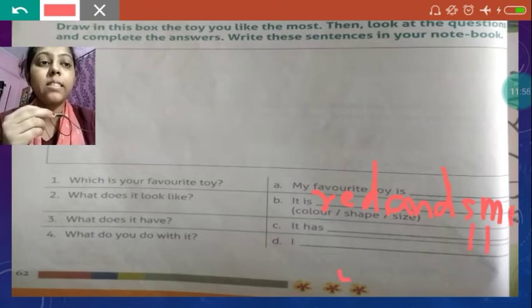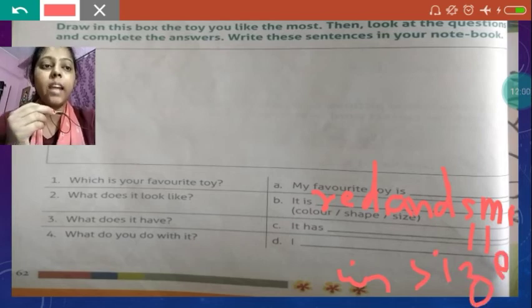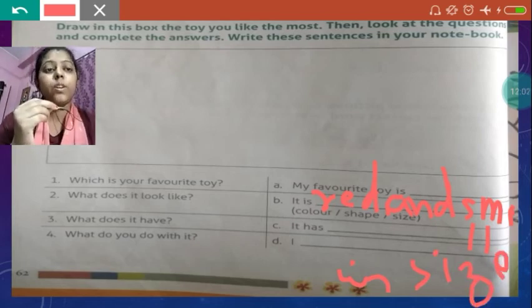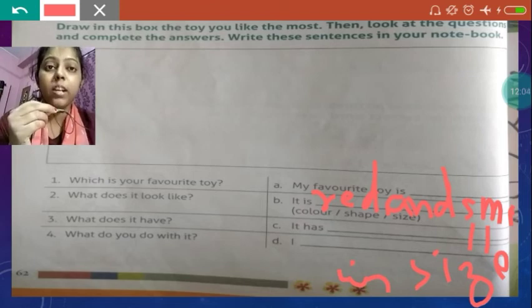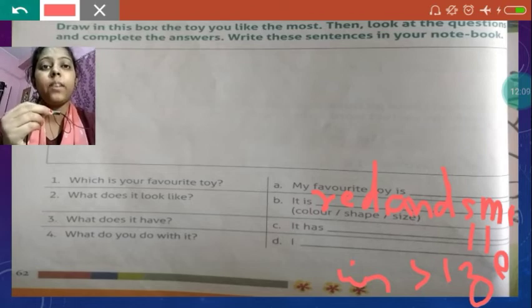So like this you can describe its looks, with the help of describing its color, shape, or size.